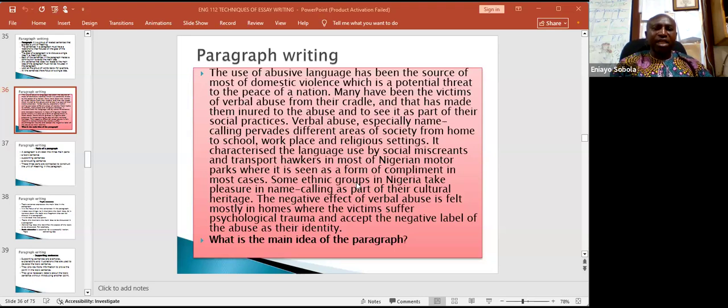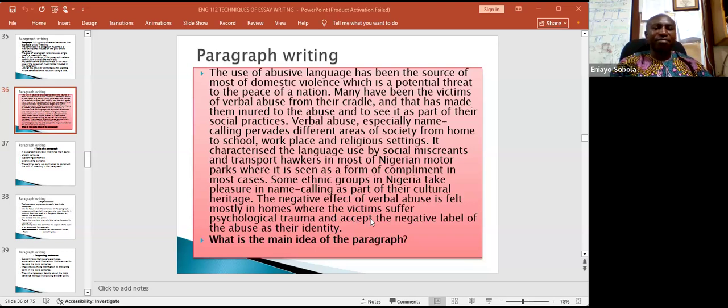Some ethnic groups in Nigeria take pleasure in name calling as part of their cultural heritage. The negative effect of verbal abuse is felt mostly in homes where the victims suffer psychological trauma and accept the negative label of the abuse as their identity.